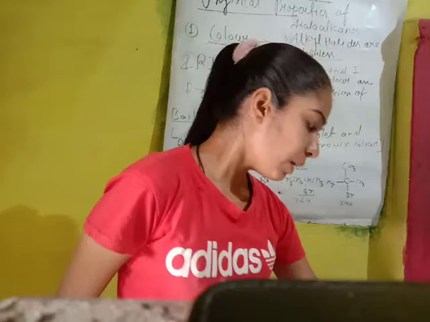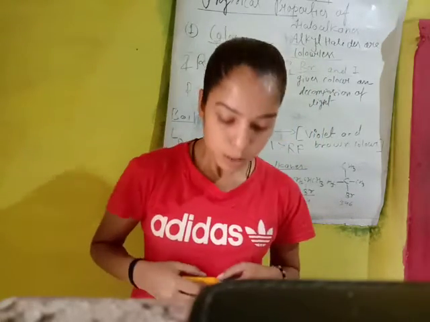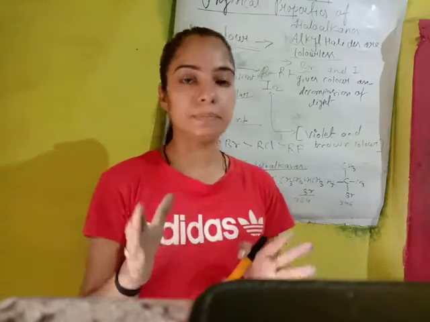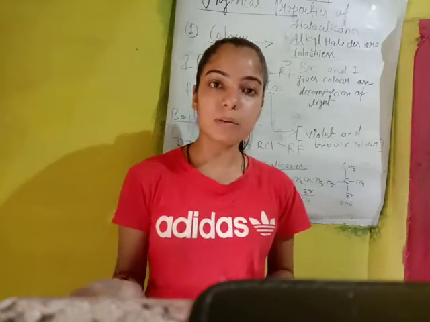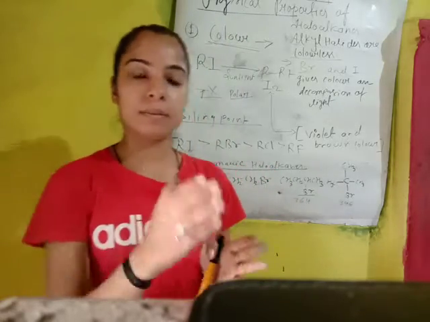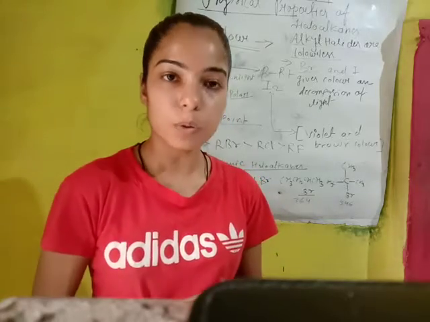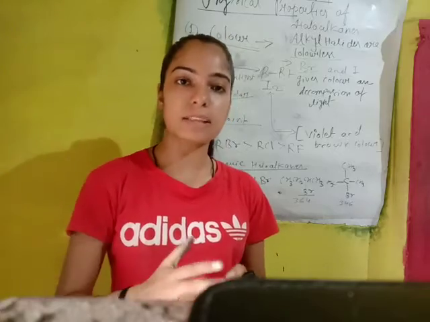And then the third physical property is the bond strength. So students, as I told you, as the dipole moment decreases, the bond strength will also decrease. So alkyl fluoride has the strongest bond strength. Okay, we can say that as the size increases, the bond strength decreases.